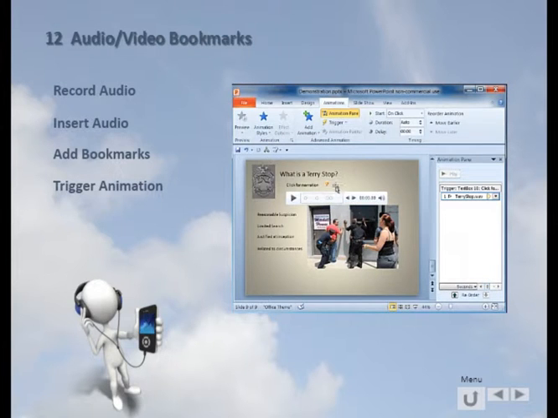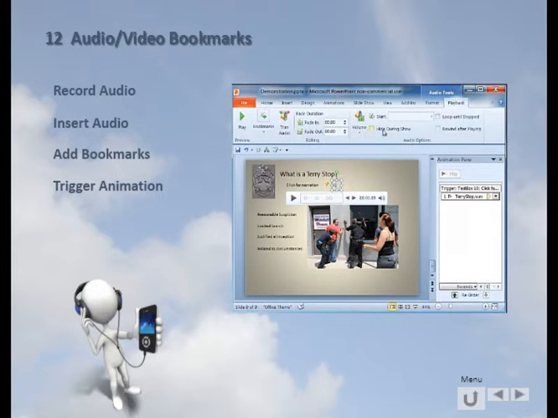Now one of the things I can do here is, if I don't want that to show up, I can come here and say hide during the show. That was under Playback, and that will hide this little speaker, so only when they click on narration will it play.